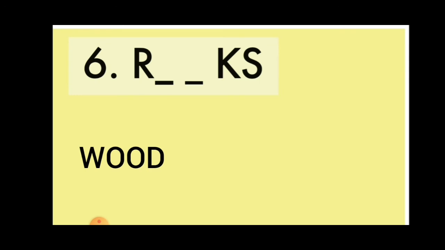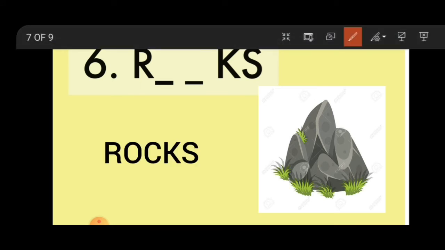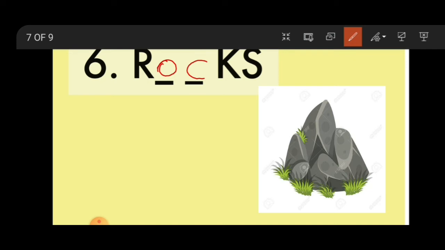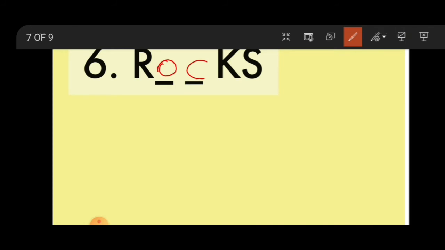Now the sixth word is R dash dash K S. Very easy. You can see it in the picture. This is the spelling of rocks. Can you see rocks in the picture? R-O-C-K-S, rocks. Okay. Now come to the next one.